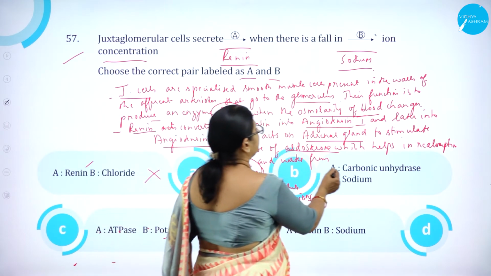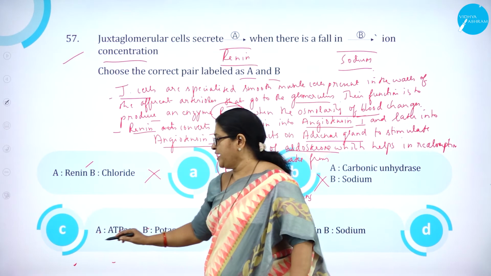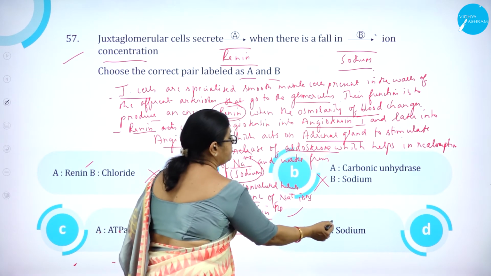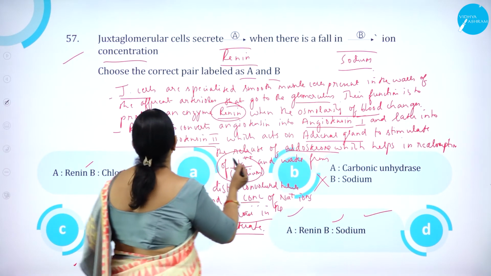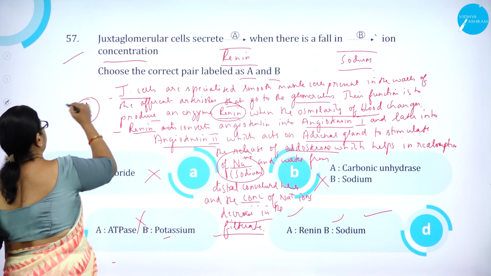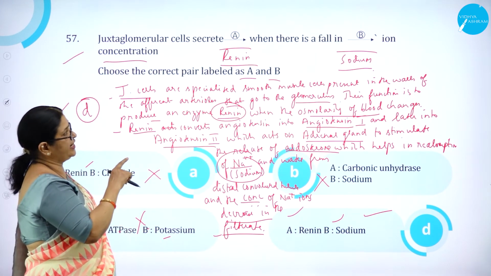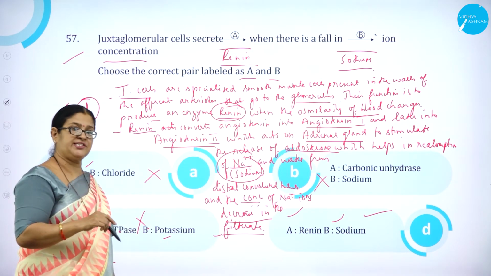Here A carbonic anhydrase, B sodium, is wrong. Here A is ATPase and B is potassium, wrong. A is renin, B is sodium. So option D is correct. Juxtaglomerular cells secrete renin when there is a fall in sodium ion concentration.